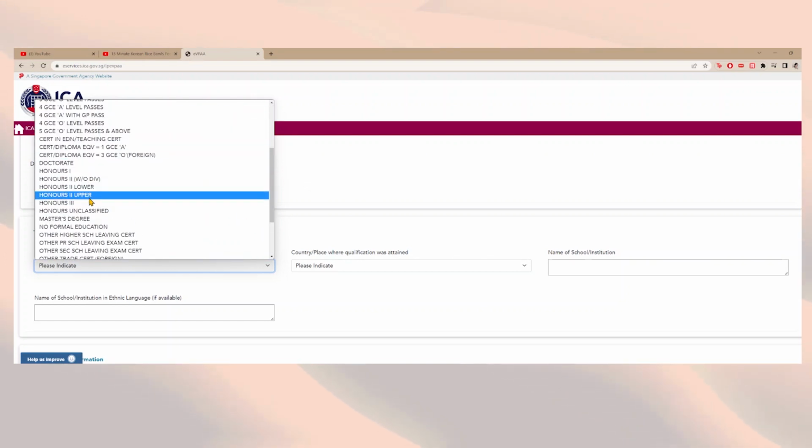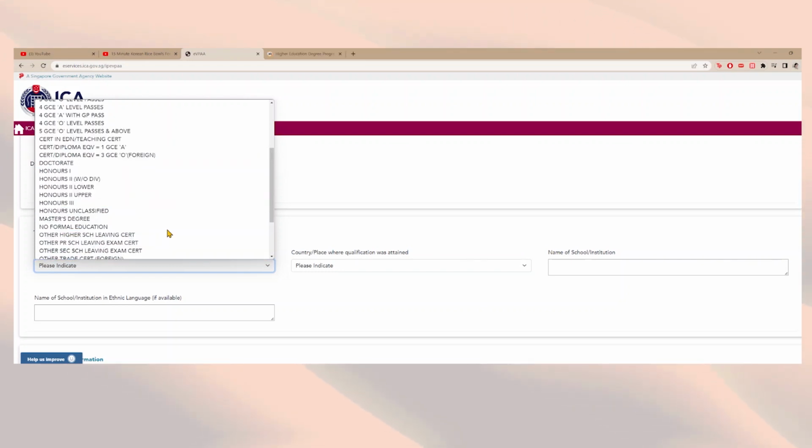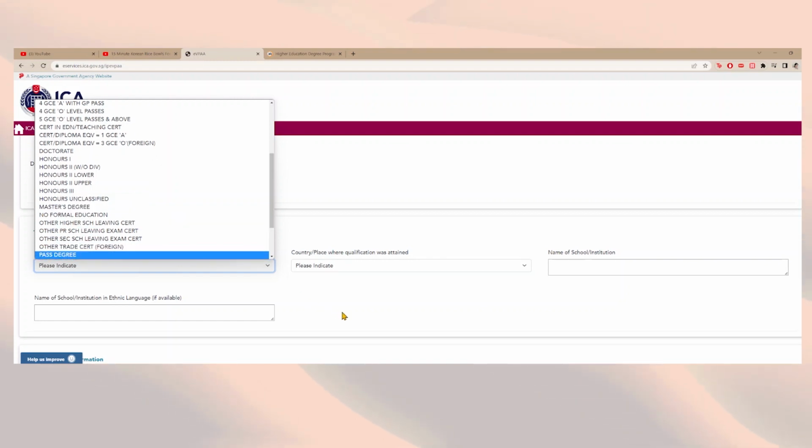I was a little bit confused with the education qualifications listed because I wasn't aware of many of them. It turns out an honors degree is kind of the same as a bachelor's degree. The honors 1 to 3 refers to the degree classification awarding students based on their GPA. In my case, I graduated with a bachelor's degree with no merits, so I chose pass degree.